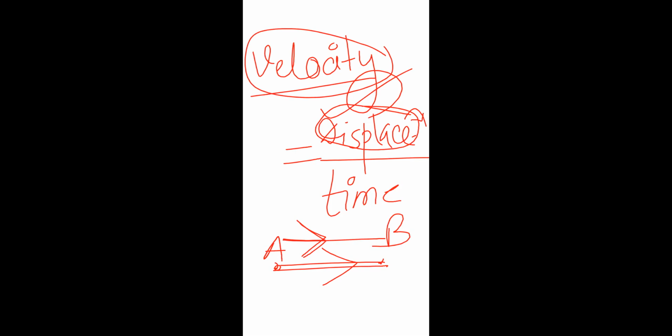Because velocity is equal to displacement by time, na? So velocity ultimately depends on displacement. So if displacement is vector, then velocity is vector. Because velocity depends on the displacement. And in the last class, I explained why the displacement is vector.